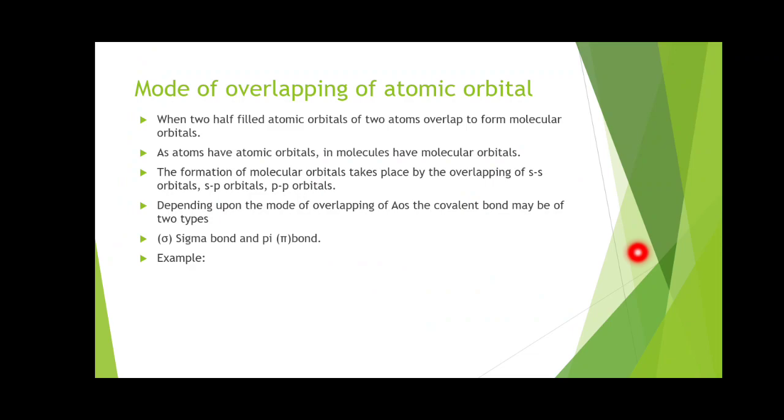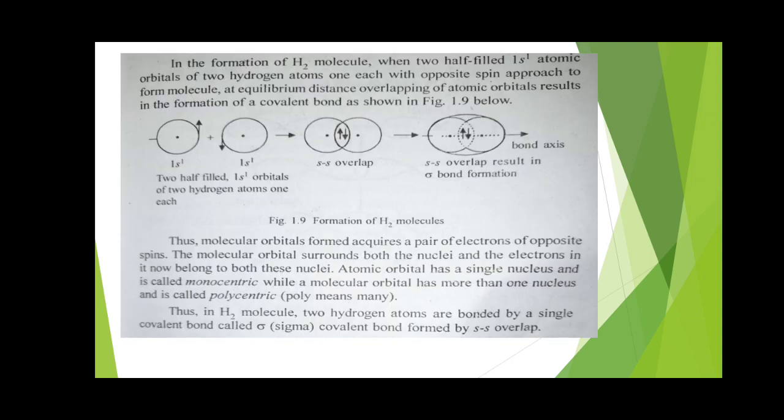The third one is pp type of overlap, when the p orbital of one atom overlaps with the p orbital of another atom. Depending upon the mode of overlapping of atomic orbitals, the covalent bond may be of two types: one is called a sigma bond, another is a pi bond. The definitions of sigma bond and pi bond we already discussed in the last lecture.